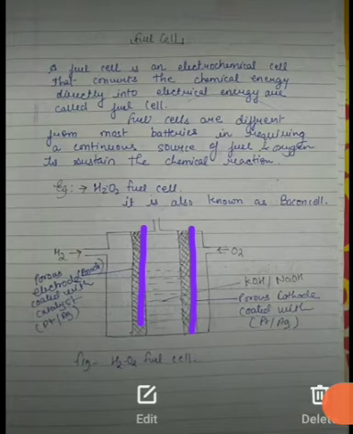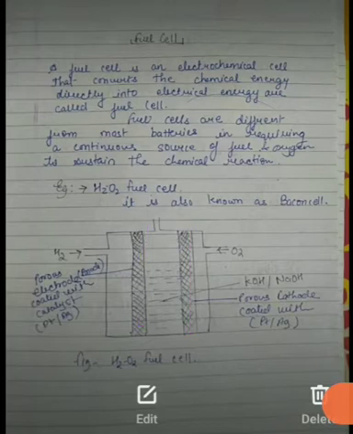This is to increase the absorption of H2 gas or O2 gas. If the electrode is coated with platinum, then the absorption rate of H2 will be increased. That's why the catalyst platinum is used. In between, a solution of KOH or NaOH is used. Students, this is the basic diagram of the H2-O2 fuel cell and how it works.